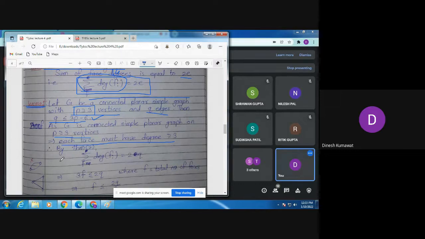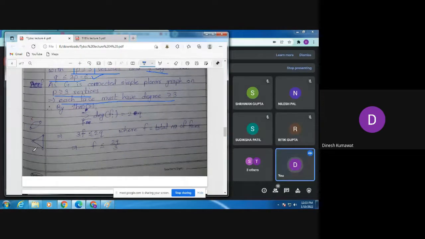See, for that you can consider these two examples. This is the first one. Observe how many vertices are there. 3. Means we need to consider at least 3 vertices. So this graph works.